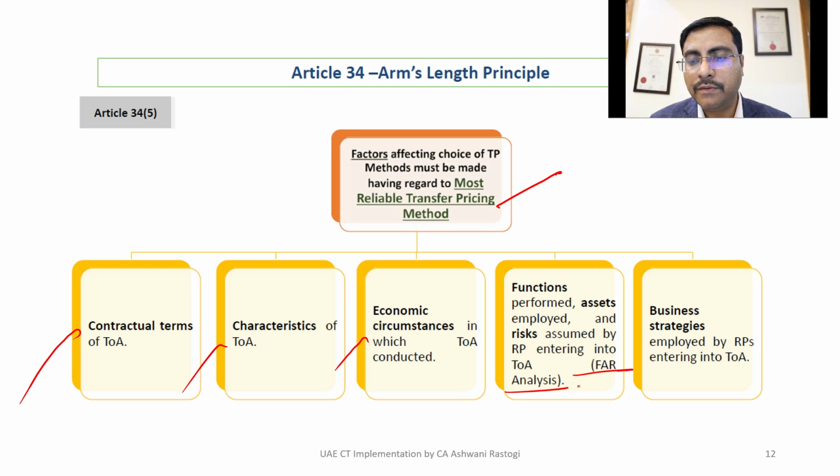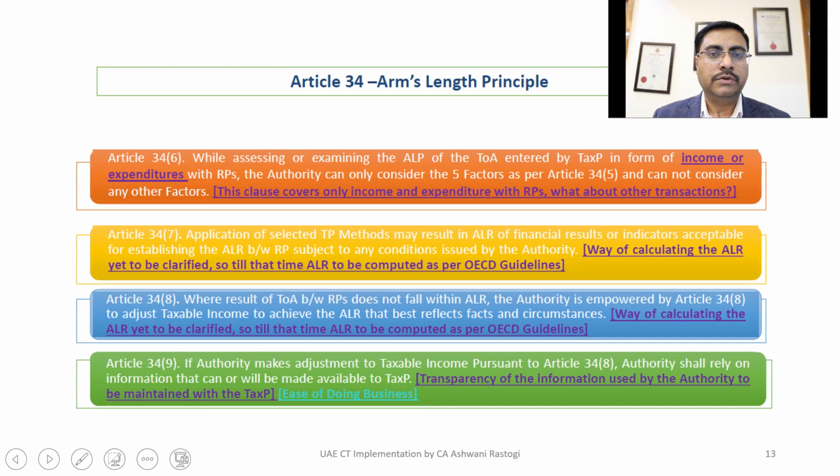You must do a functional analysis of your transaction, and consider the business strategy employed by the related party. You must go through all the agreements entered into with the related party for this transaction or arrangement. It may be the case that there would be a TP adjustment. If the authority decides there should be a TP adjustment in your case, a corresponding adjustment will be made in the related party also.